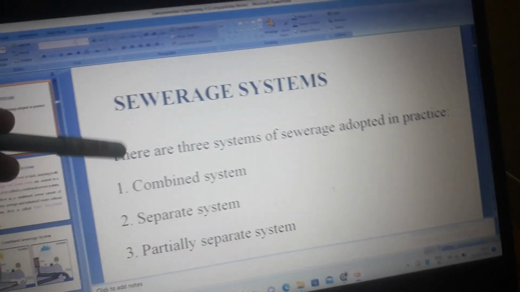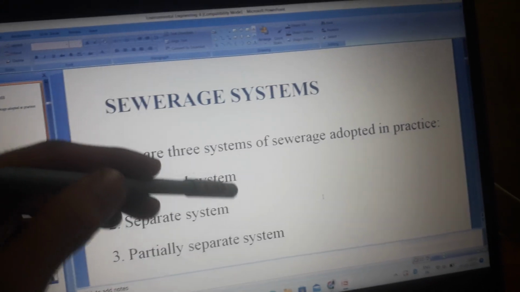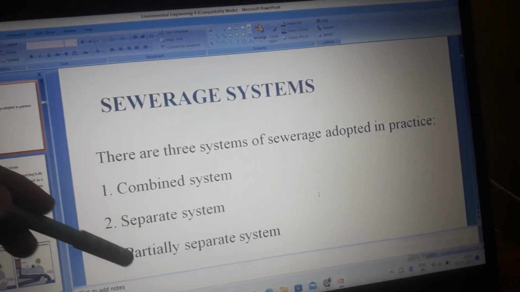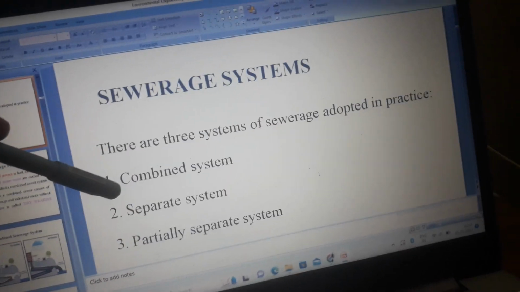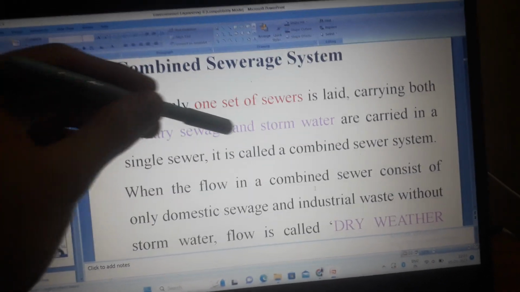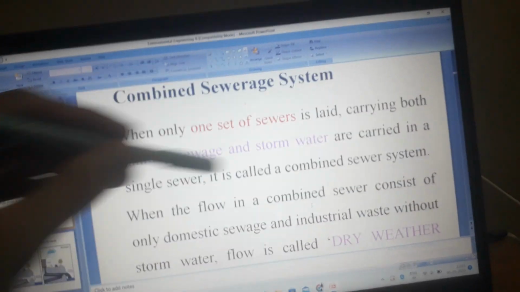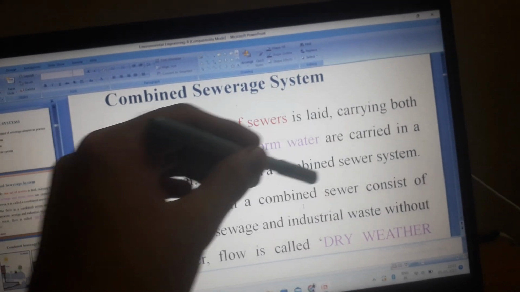Sewerage systems. There are three systems of sewerage adopted in practice: combined system, separate system, and partially separate system. Combined sewerage system: when only one set of sewers is laid, carrying both sanitary sewage and storm water in a single sewer, it is called a combined sewer system.